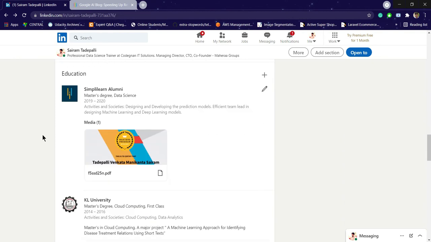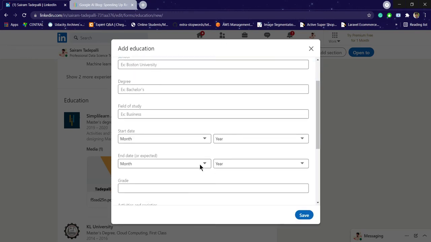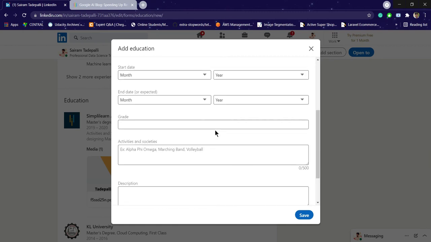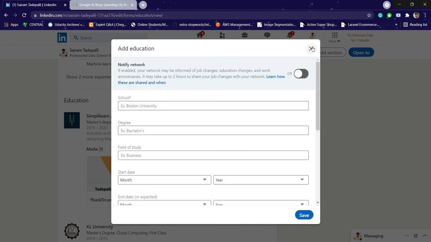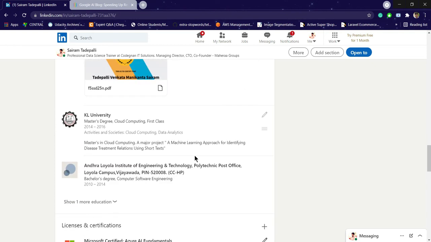Now education, you can add your education like this. You can click on this plus symbol and update your details here. If you have any multimedia, like a video or certificate photo of your education, you can upload that also. And you can make it notify your network. That means if you update anything, your complete network will get to know about your educational background update, or otherwise your work experience update. Like this you can work on it.